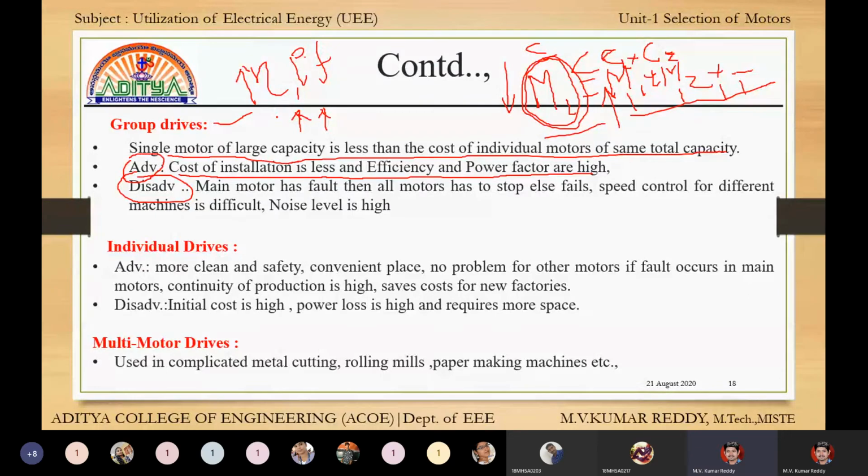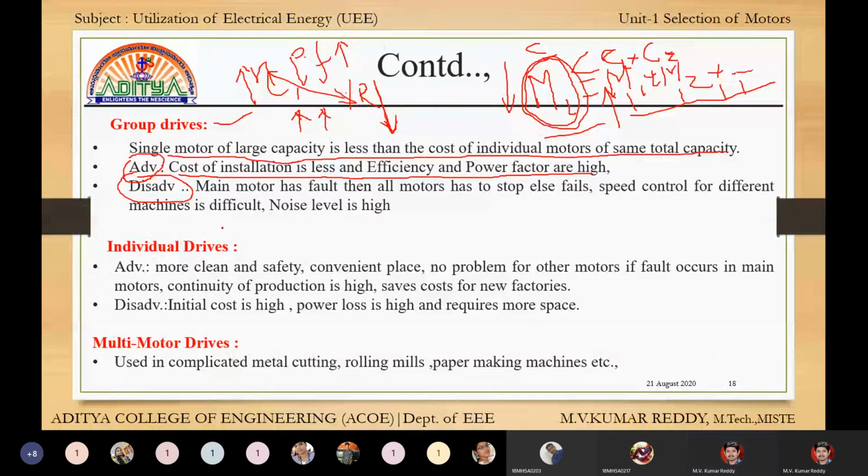To do any experiment, these are the final products: efficiency should be high, and the power factor should be high. Another parameter is regulation, percentage regulation, which should always be low. It is quite opposite to efficiency. Efficiency should always be high, regulation should always be low. If regulation is low, then the machine is the best machine. If power factor is high, then the machine is the best machine.